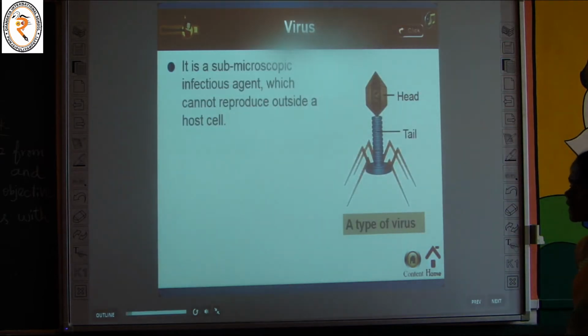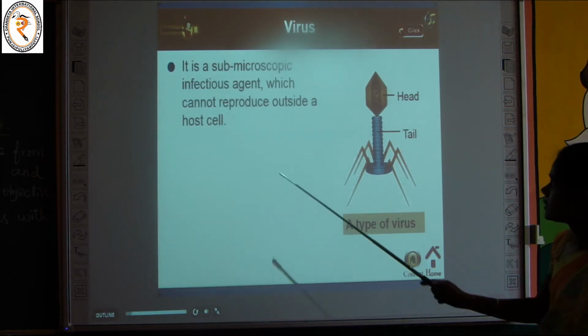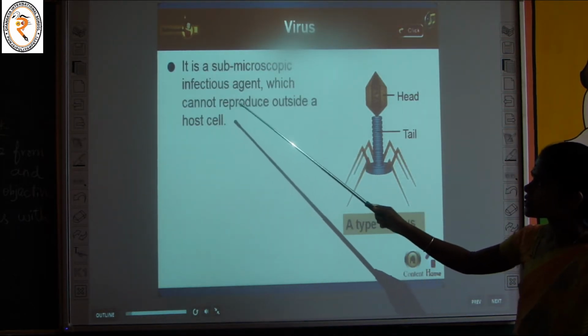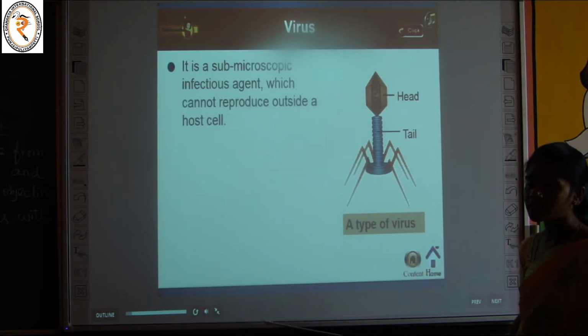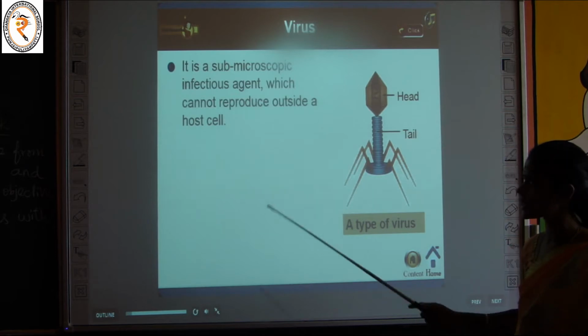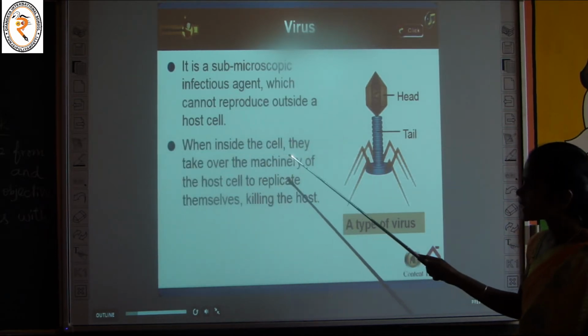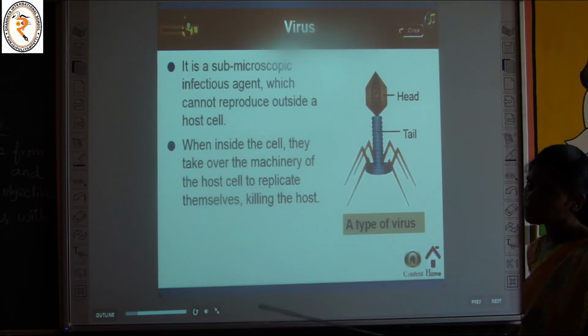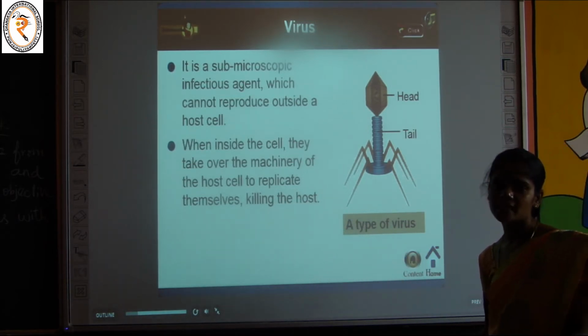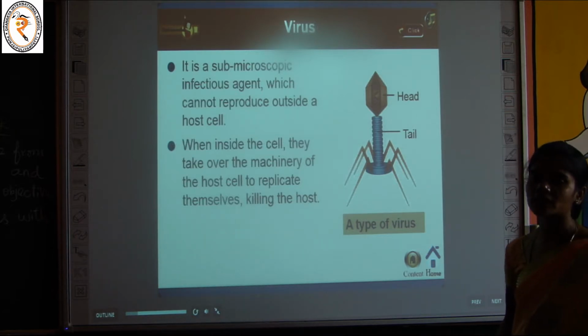And the next one, virus. See, it is a submicroscopic infectious agent which cannot reproduce outside a host cell. It can reproduce inside the host cell only. When inside the cell, they take over the machinery of the host cell to replicate themselves, killing the host. For example, the best example is coronavirus. It cannot reproduce outside the human body, but once it enters the human body, it multiplies and it can kill humans.